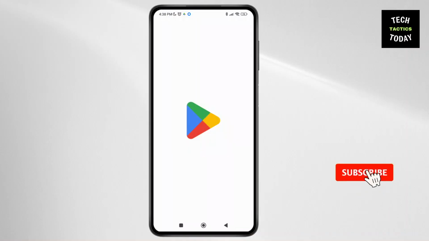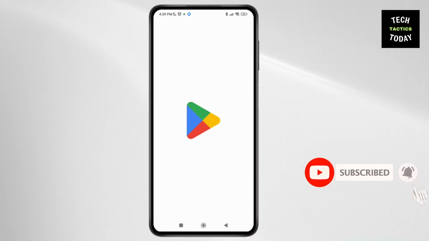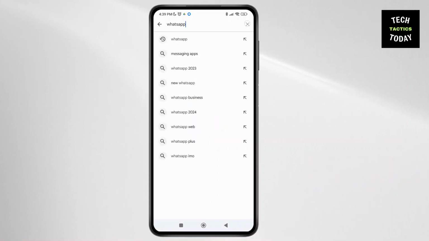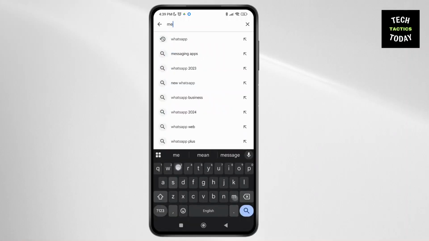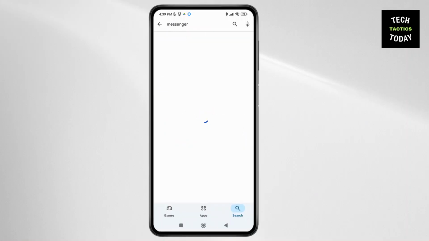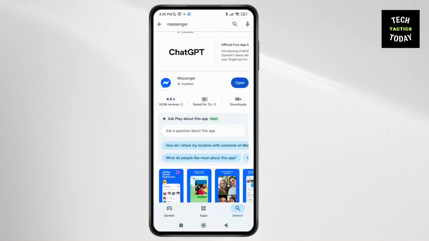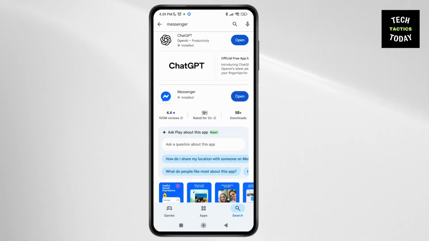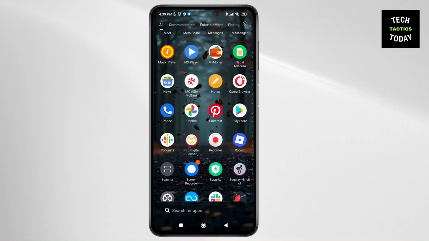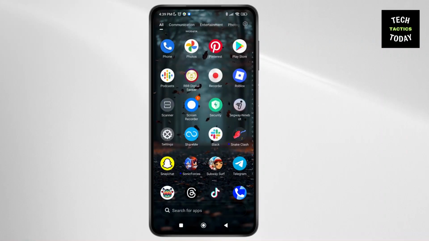So first of all, launch the Play Store application on your device and check for Messenger, just to check you have an updated version of the application on your device. So let's search for Messenger. And as you can see, it shows no option of update, which means we have the latest version of Messenger application. So we can simply go back, and what you can do is launch the settings application on a device.